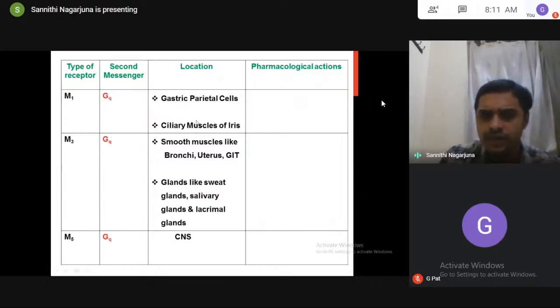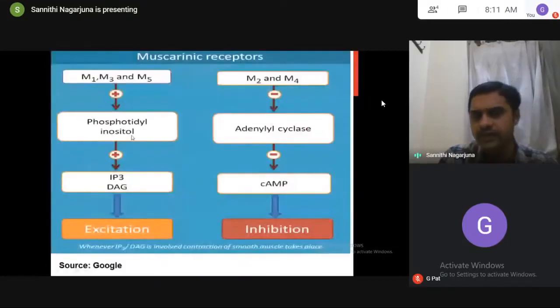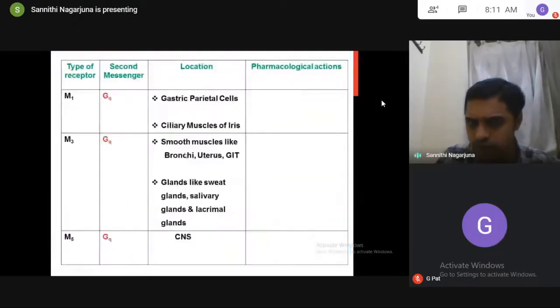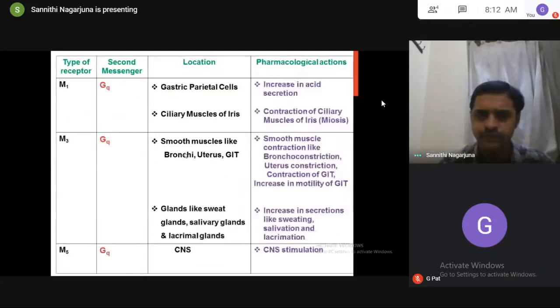So, it interacts with what? The phospholipase pathway. So, Gq increases IP3 and DAG in the bronchi. So, it causes bronchoconstriction because IP3 and DAG always produce stimulation. Got it now? Likewise, you have to understand.